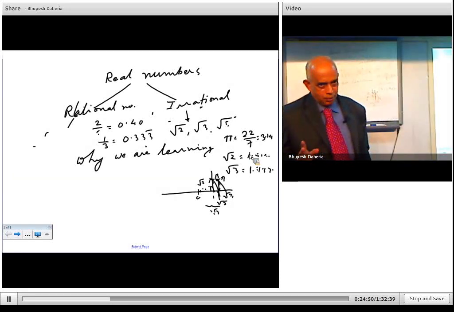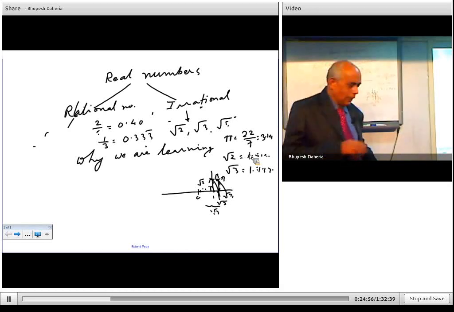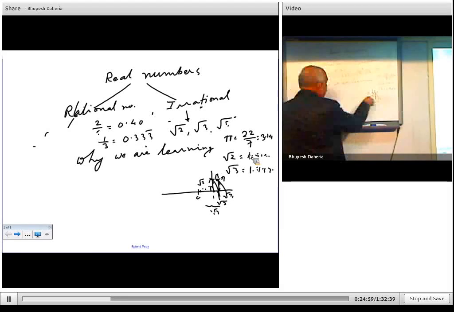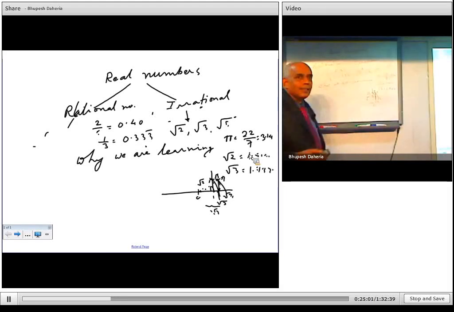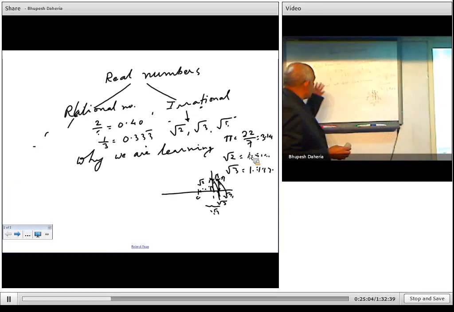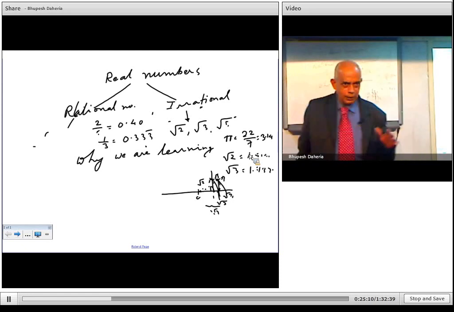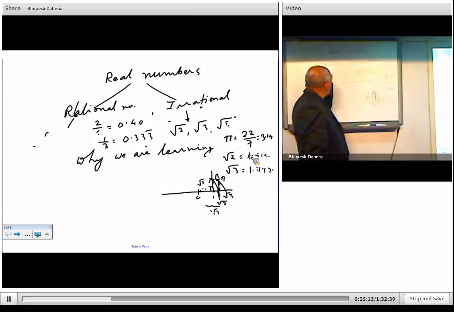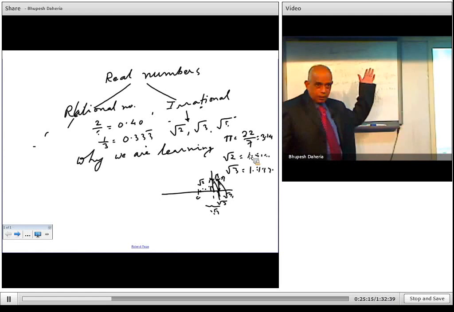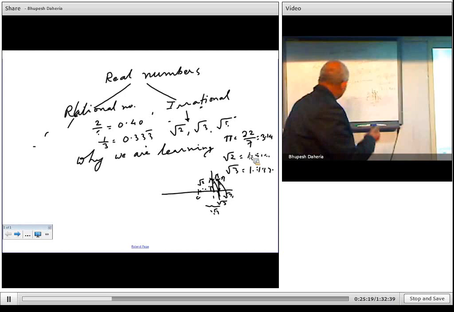Now, coming to the last part, why we are learning these numbers. Let us dwell upon it. You have got the understanding of real numbers, rational, irrational, and prime numbers, natural numbers, whole numbers, integers. At present, we will not discuss fractions and all that. But anyway, fractions we have indirectly discussed in terms of rational numbers. That will come later. So now let us see why we are learning this number theory.